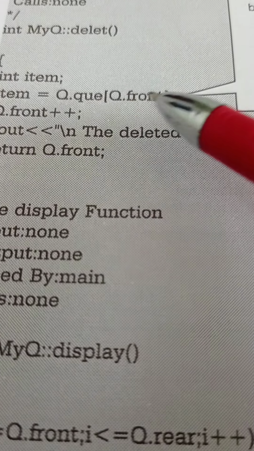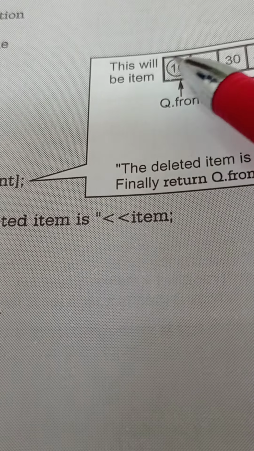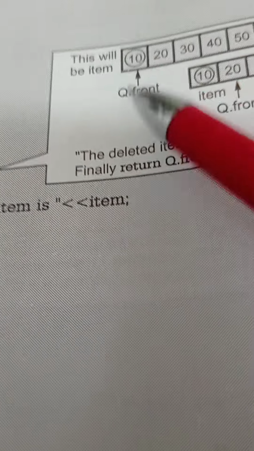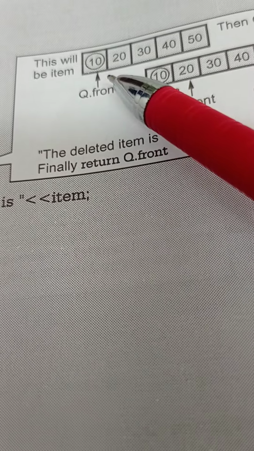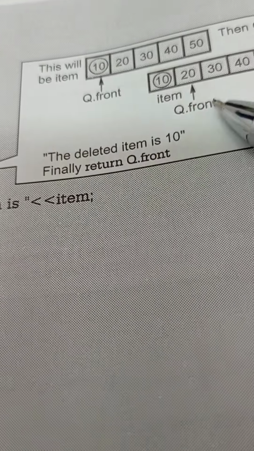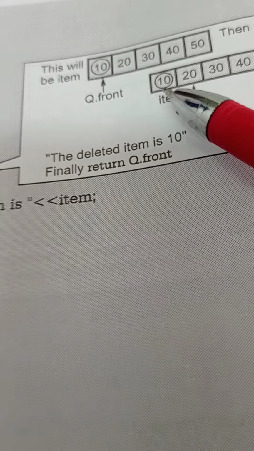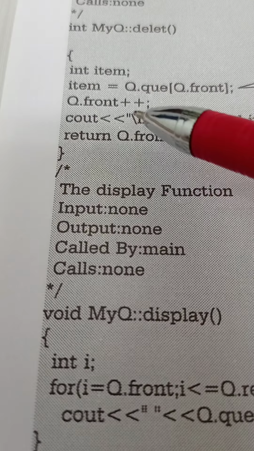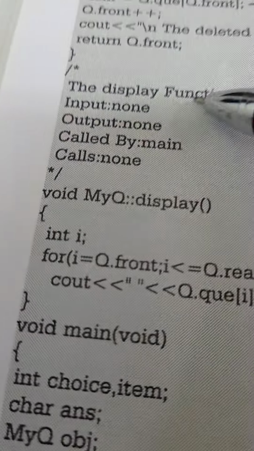Item equal to queue front. This is the item, this will be the item. Therefore, it will delete 10, but after this it will not point to this location. Queue front is not pointing to this location. To which location is it pointing? It is pointing to this location. Why? Because we already deleted this. Therefore, we have to increment queue front plus plus, means we incremented queue front.